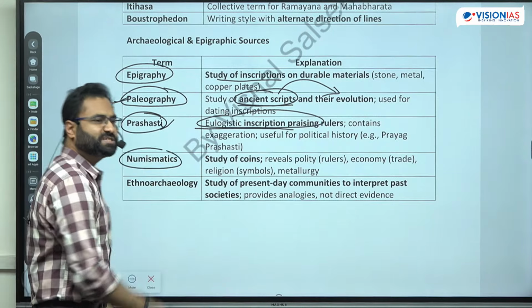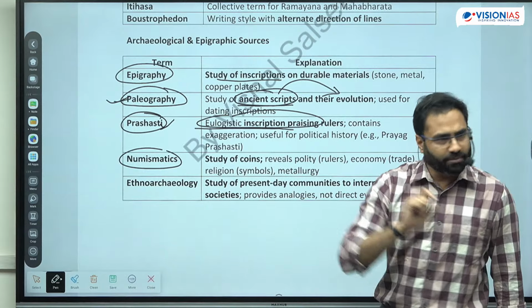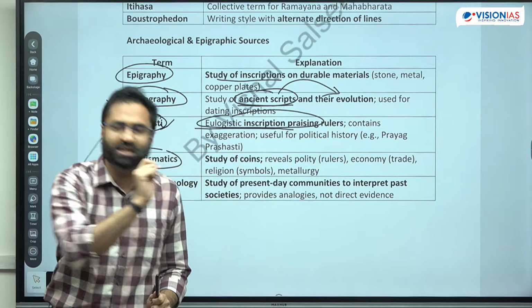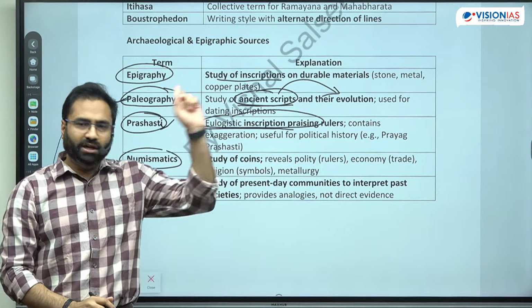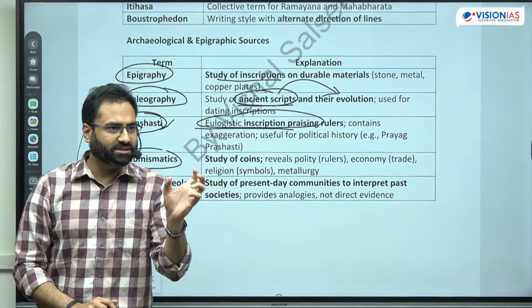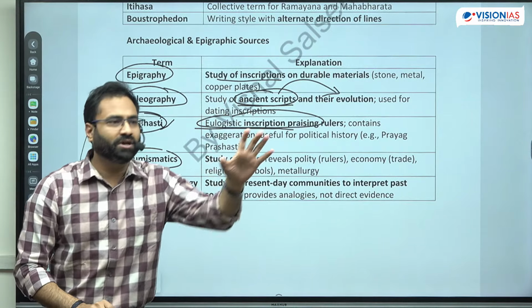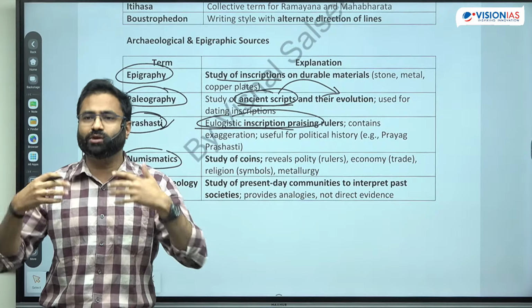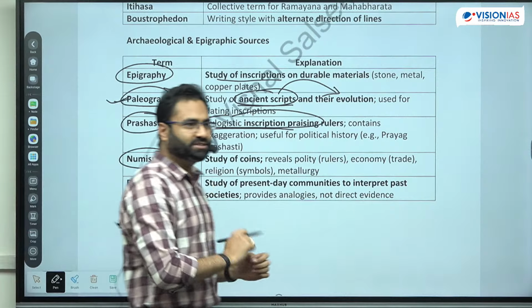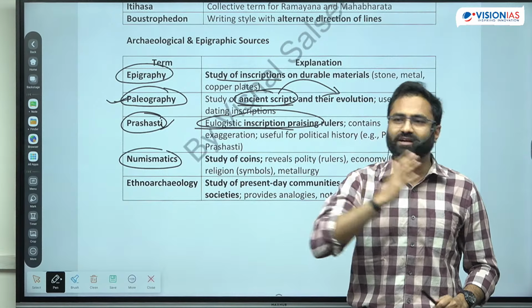Next is the numismatics. Now what is numismatics? It is the study of coins. अब numismatics भी over a period of time it gives an idea regarding what type of material was being used. जैसे if you see during the time period of the Mauryans there was Karshapana, means there were punch marked type of coins. Gradually over a period of time the rulers started inscribing their own name, their own photos on the coins. So you find Indo-Greeks. Now Indo-Greeks started incorporating their own portraits. You find the one side profile.